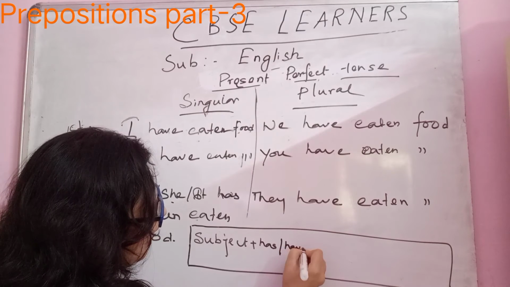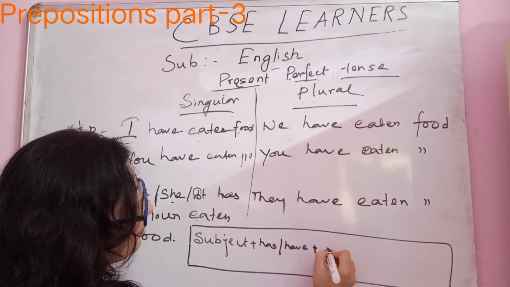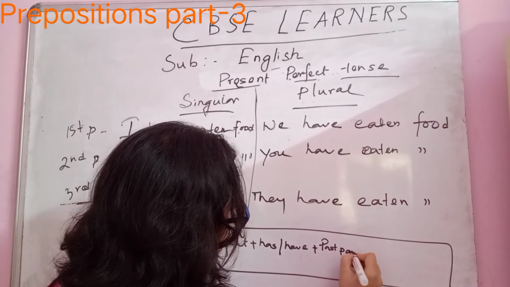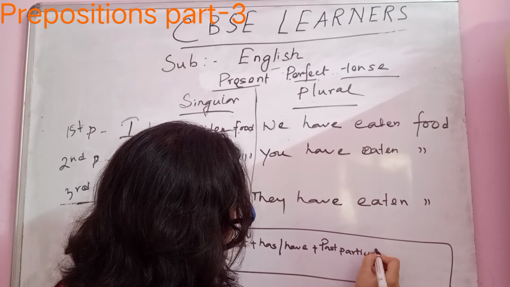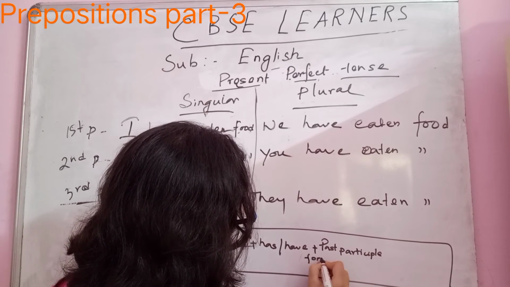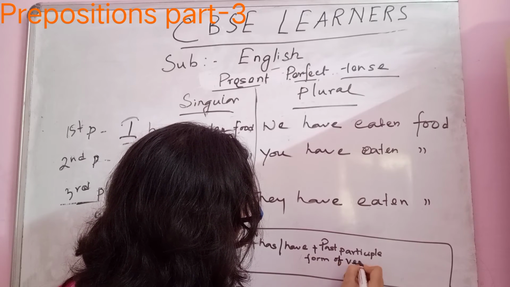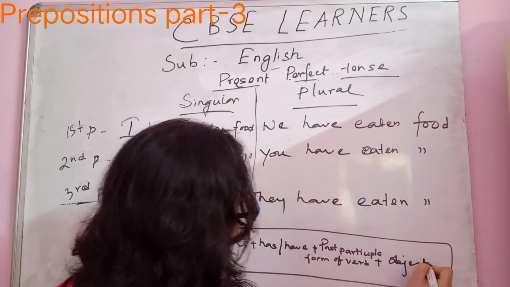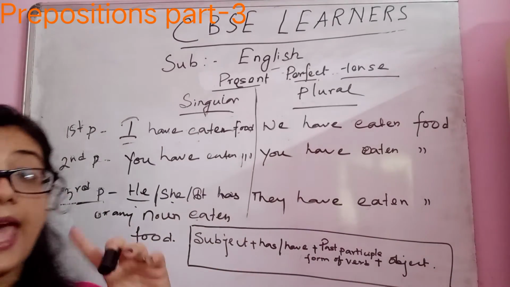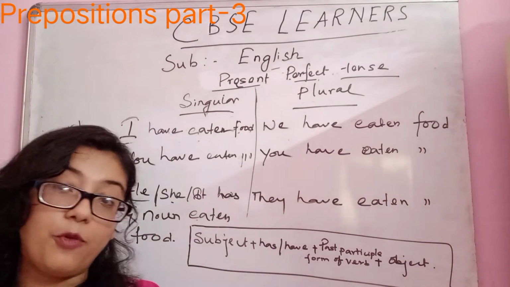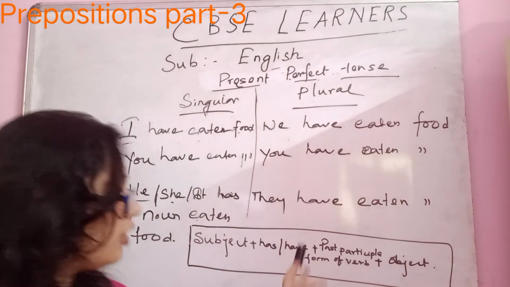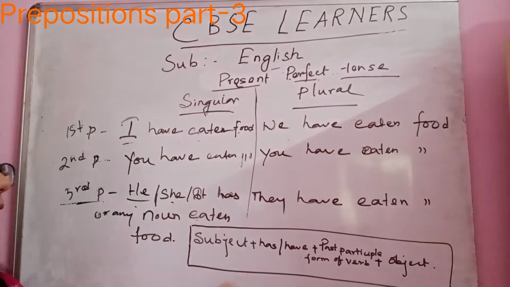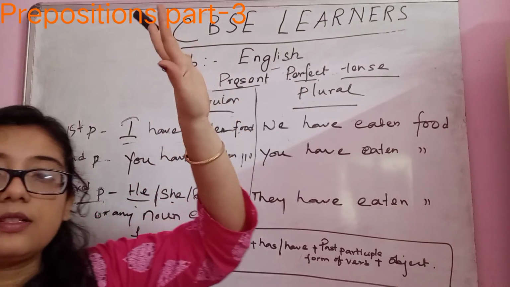Has or have plus past participle form of verb plus object. So subject plus has or have plus past participle form of verb plus object. Am I missing anything? No, I think I am not missing. So is it clear? I hope present perfect tense is clear.